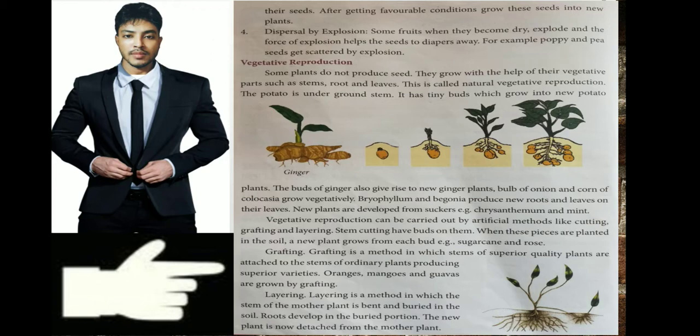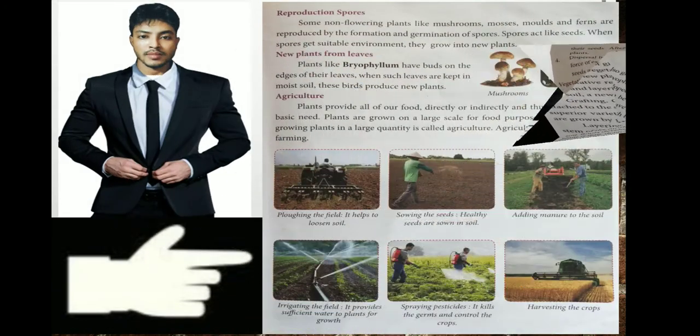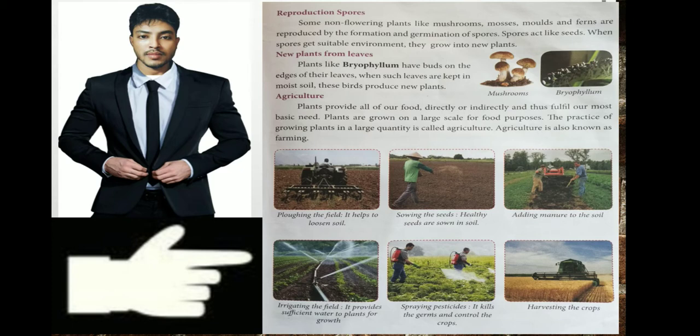I am explaining in Assamese for a better understanding for some students. In the next page we will learn about reproduction by spore. Some plants have no flower and no seed, so they can grow with the help of spores, for example mushroom, moss, fern and molds. And as we can see, some plants like bryophyllum can grow with the help of their leaves. We just put the leaves on the ground and from the leaf a new plant will come out. So these are some of the processes.